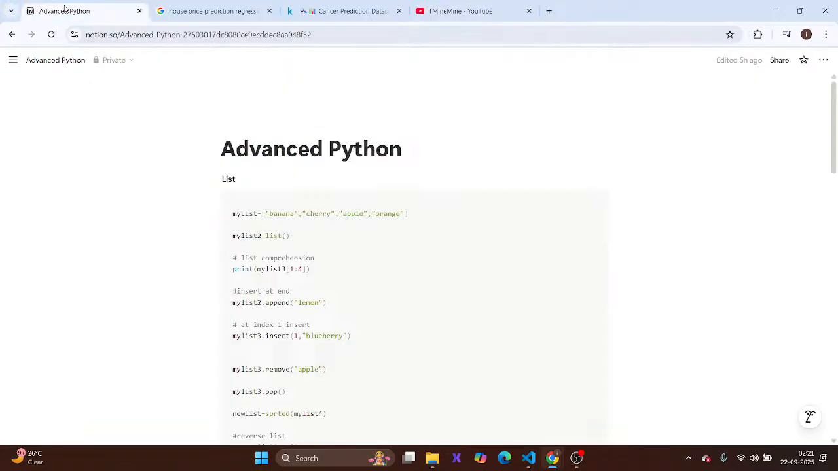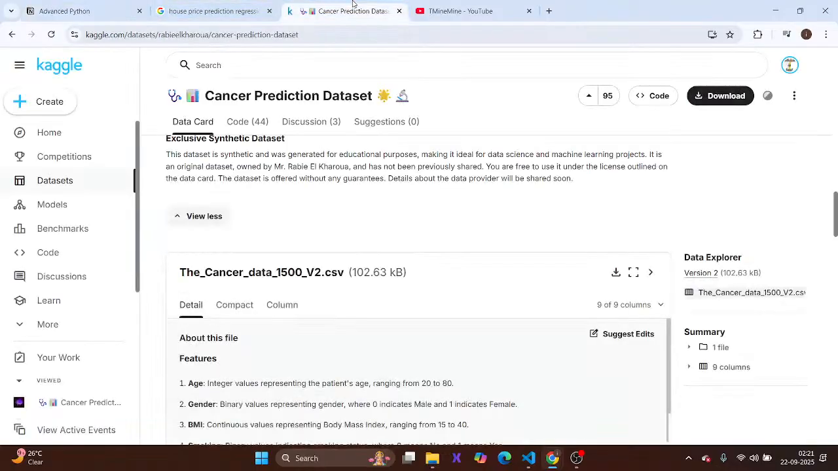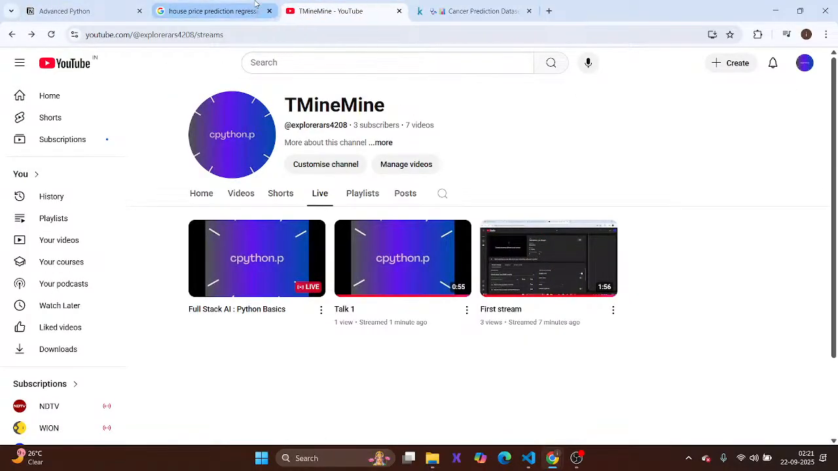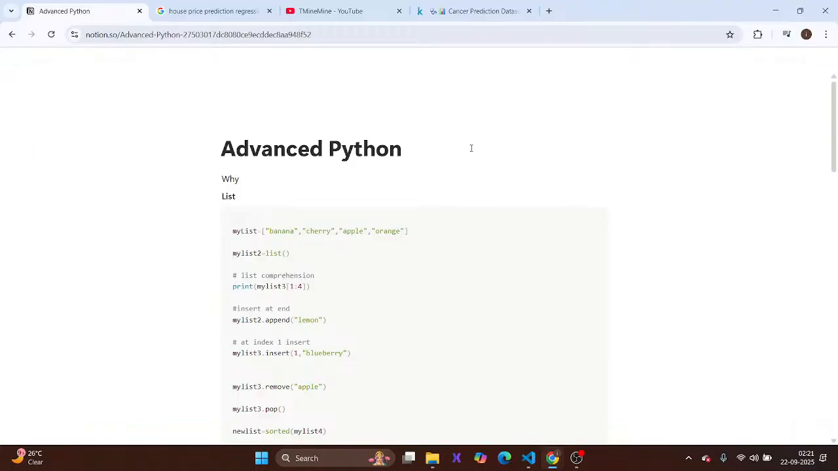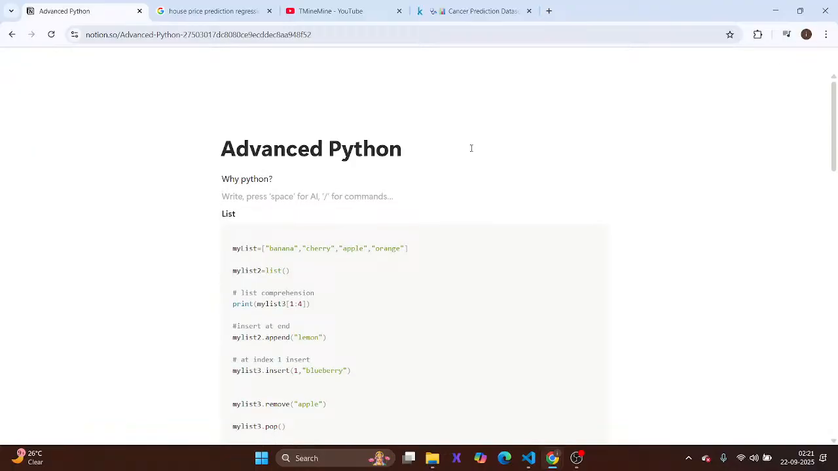So let's begin. For learning machine learning and artificial intelligence, you first need to know Python. First let's discuss why we are learning it. Why not learn C++ or Java? Why could we not use those languages for machine learning and AI?